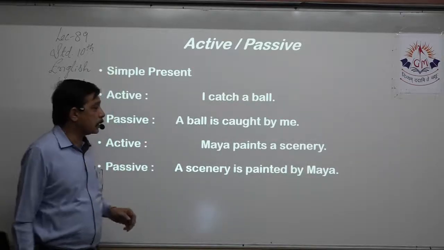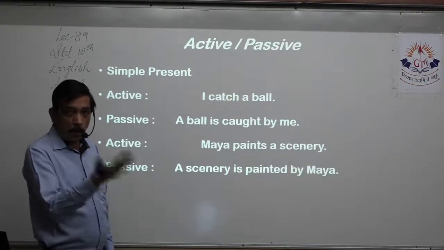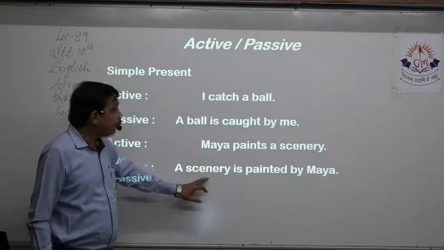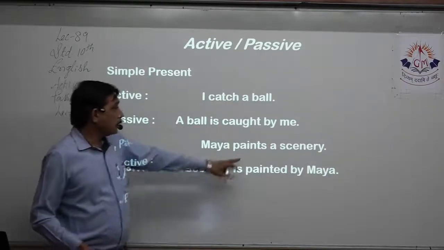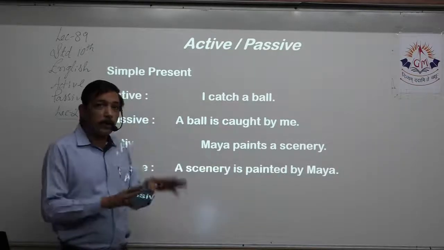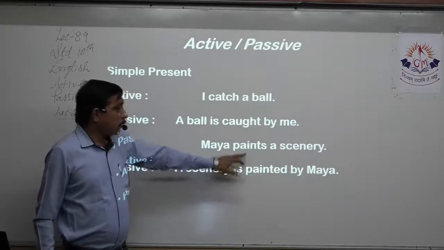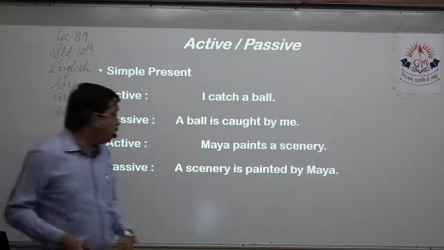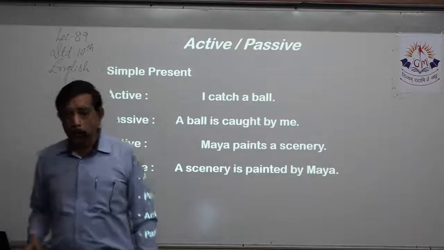Same way. Next sentence is Maya paints a scenery, where Maya is the subject, scenery is the object. So I bring the object to the front, a scenery, because the article is already there with it. So I bring the article also together. Maya paints, so this is simple present. So what is the simple present of paint? It remains as paint because this is individual. So we write S. Paints is simple present, so I write is. Paint, the past tense is painted and the past participle is also painted. So a scenery is painted. By whom? By Maya. We bring the subject to the end of the sentence.